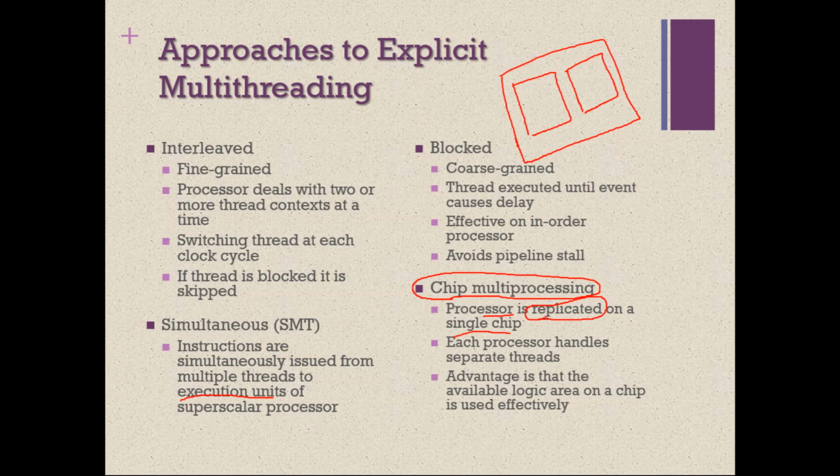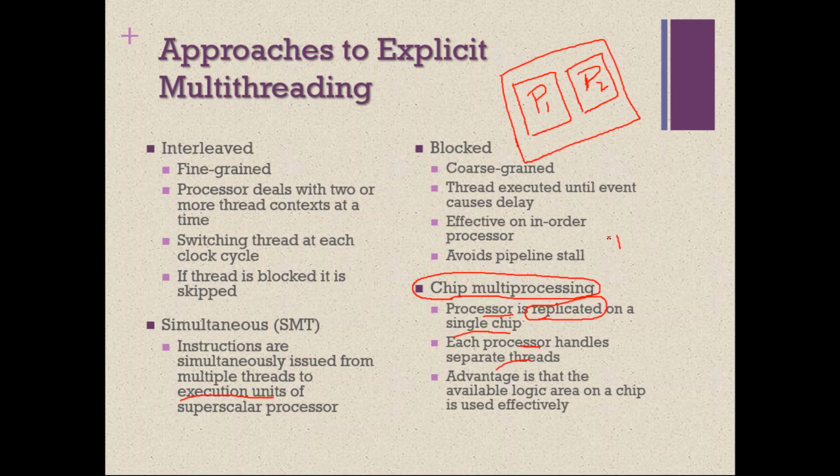It only says replicated. We cannot say it's only 2 or 3 or 4. It varies from architecture to architecture. Minimum there will be two processors. So now we don't have just one processor, really we have two. So we have two ALUs, two control units, two sets of registers, everything is two. Each processor handles separate threads.